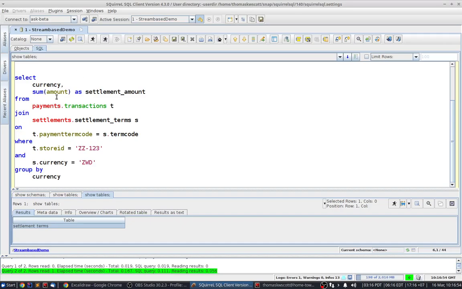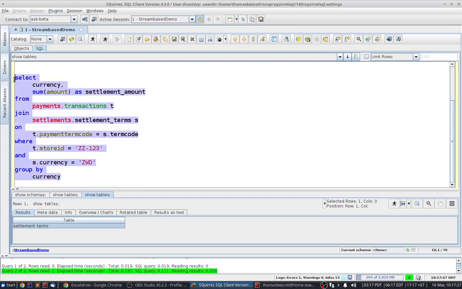For instance, in this query here, the one that will determine the settlement amount I need to pay out for a given store, I have used the transactions topic, and it comes from the payment schema and therefore from the payments cluster. I've joined that with the settlement terms topic, which comes from the settlements Kafka cluster. And I'm easily able to describe a join criteria of a couple of columns that match in order to make this join happen.